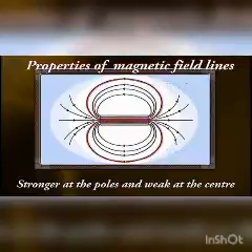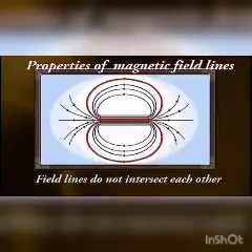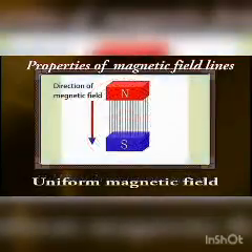The field lines never intersect each other because it would imply two directions of magnetic field at that point, which is impossible. Parallel and equidistant field lines represent a uniform magnetic field.